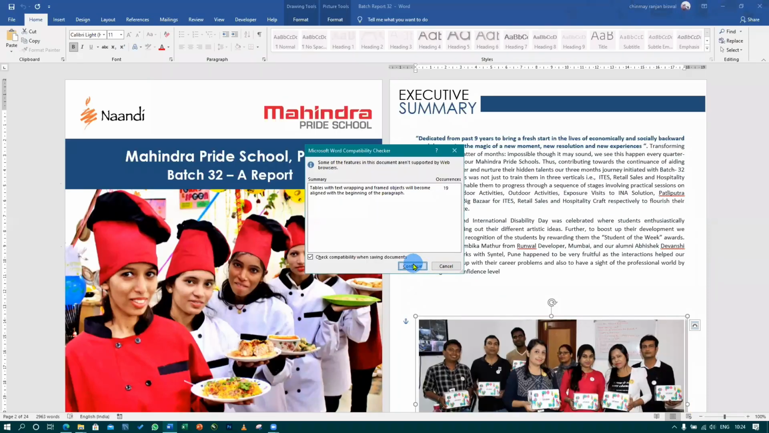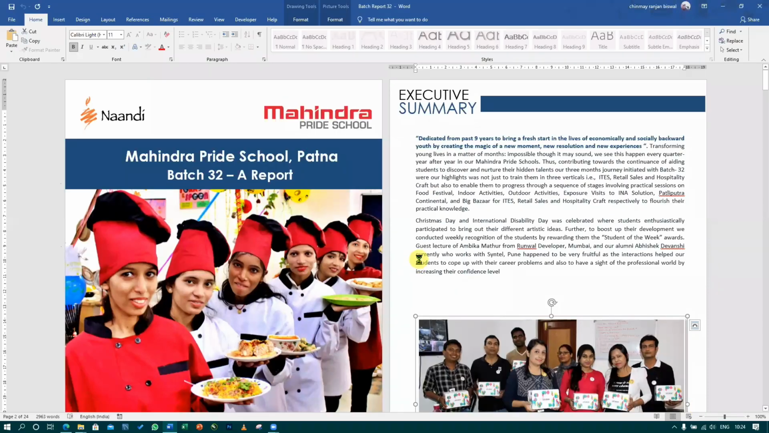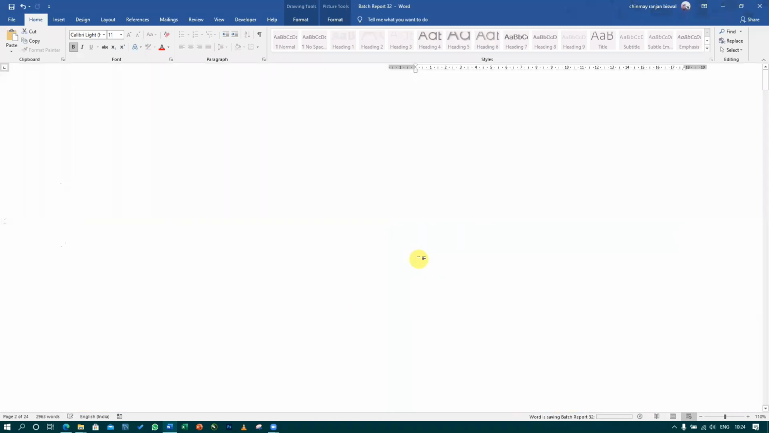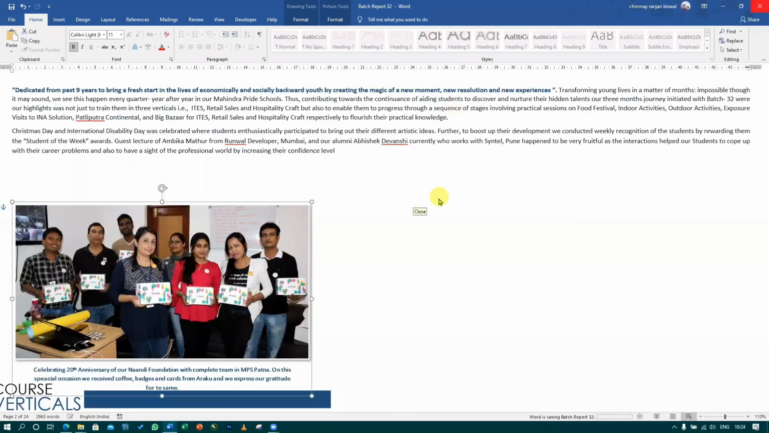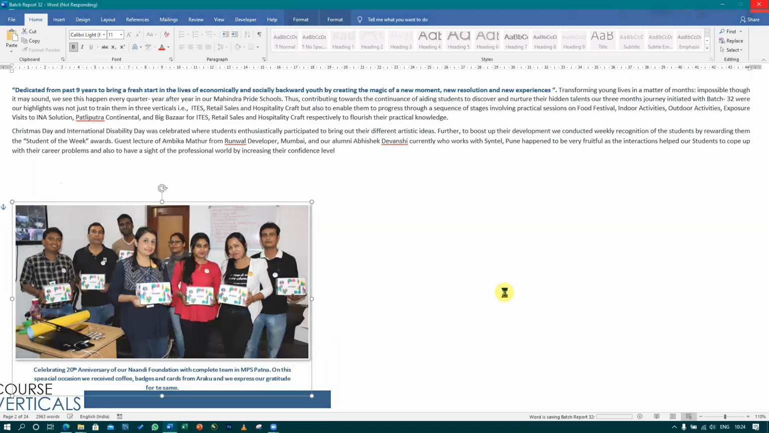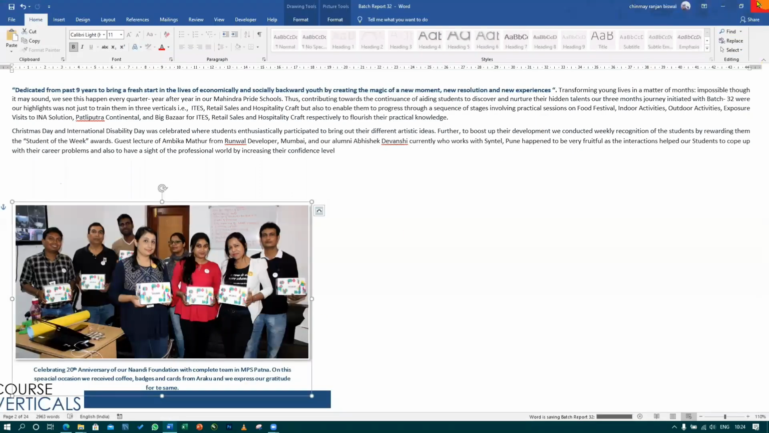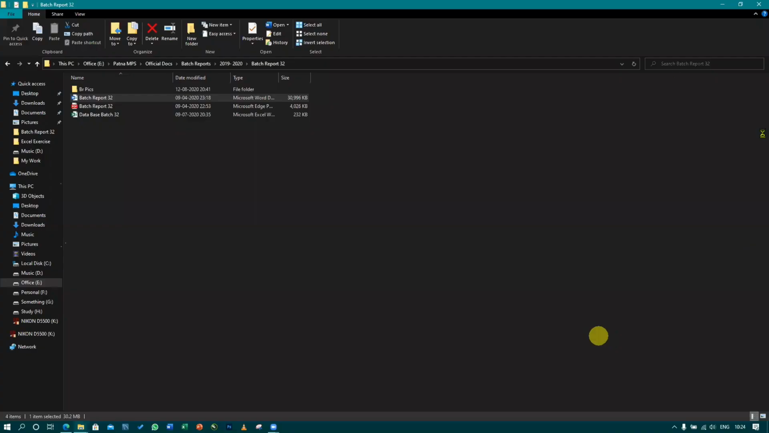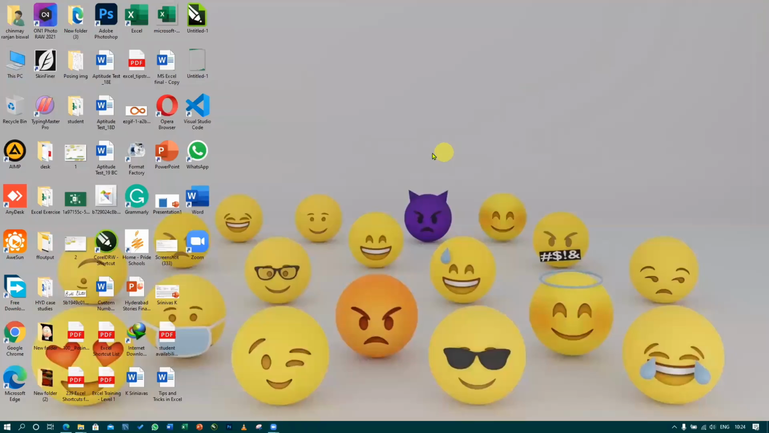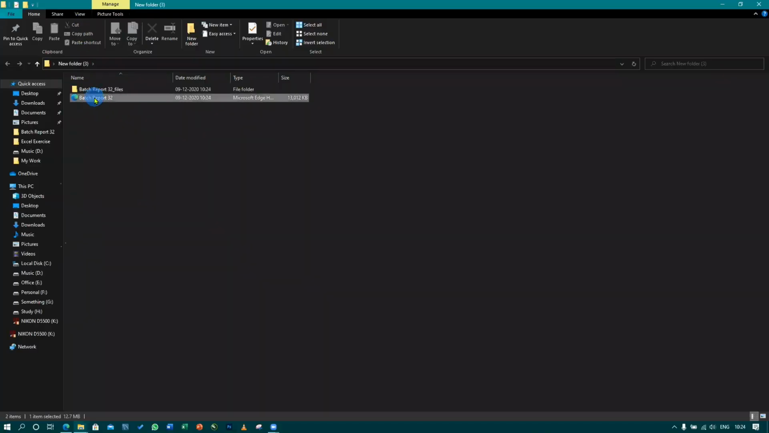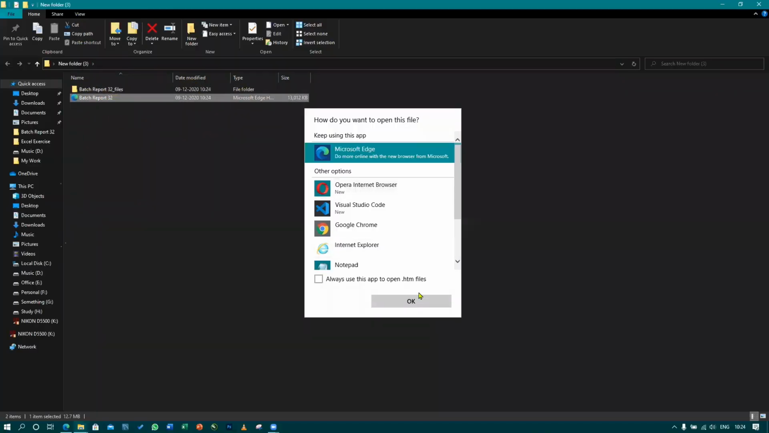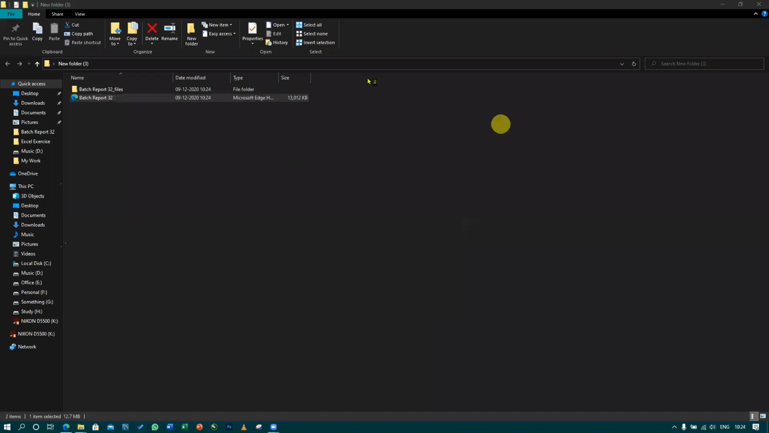Now see what will happen. Continue, no issue. Just wait for a while. Close this document. I don't need this document anymore. Now go to this. मैंने अभी यहाँ पे save किया था ना, remember this batch 32 as a web page, है ना? So now it will open in Google Chrome.